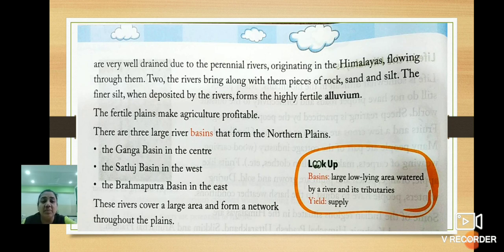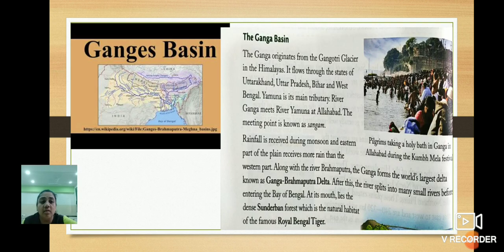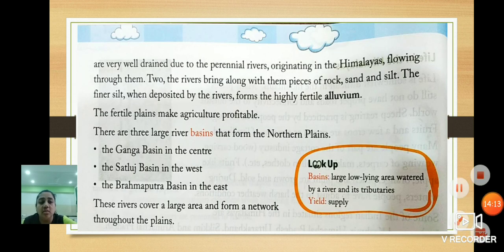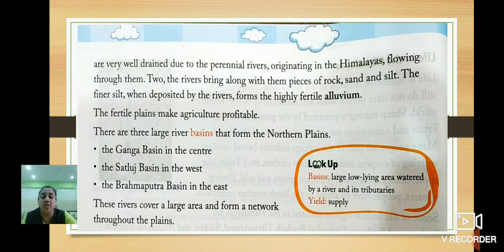Now children, what is meant by alluvium? Alluvium means sand deposited by rivers and floods. When there is heavy rainfall, rivers flow with very high speed with lots of water, and there is flood. Do you know flood? Especially in the rainy season, we can get to know about the flood.